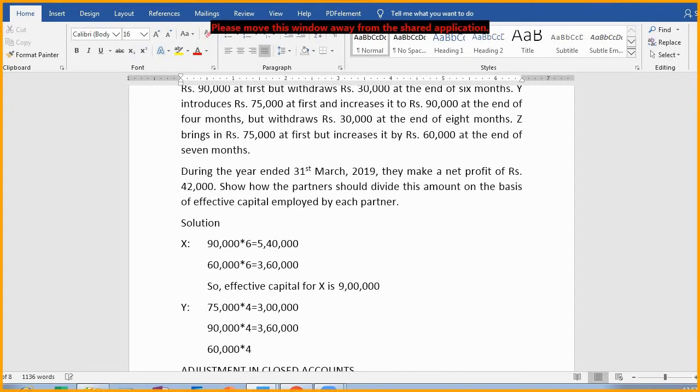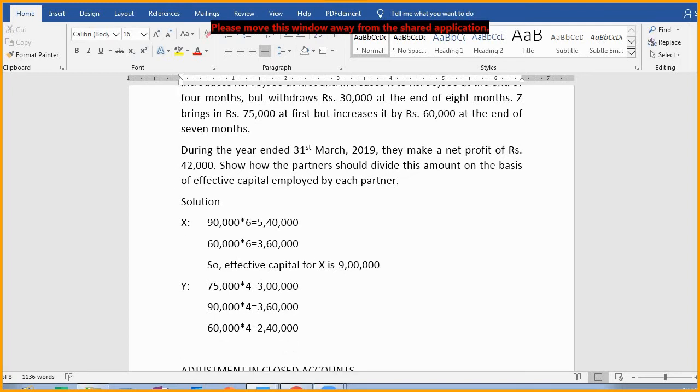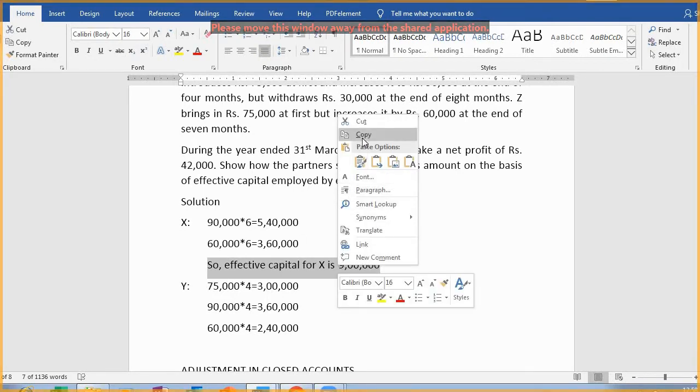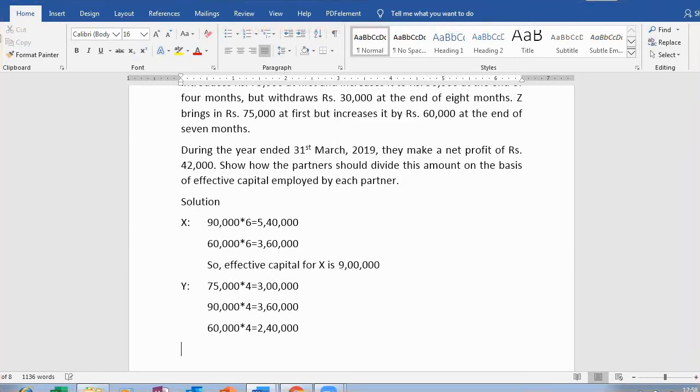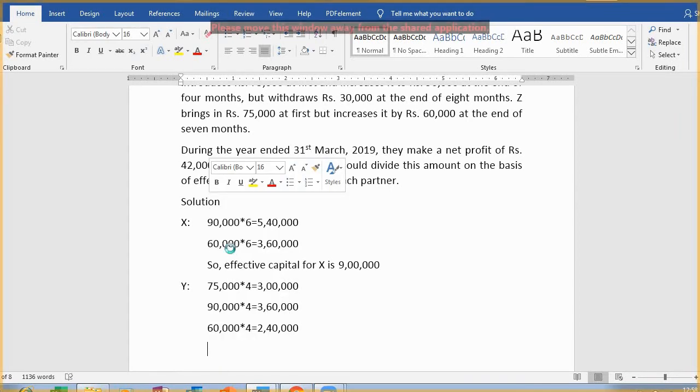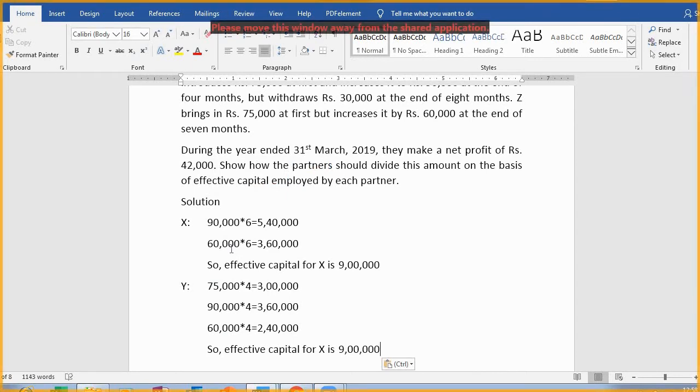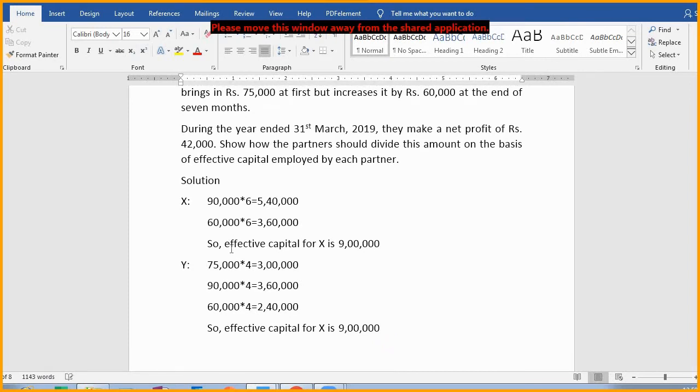For the next 4 months only this one is working, so it becomes 2,40,000 rupees. Got it? So what we will be doing, we'll just edit the amount, rest will be the same. Fortunately, every time it is not so.